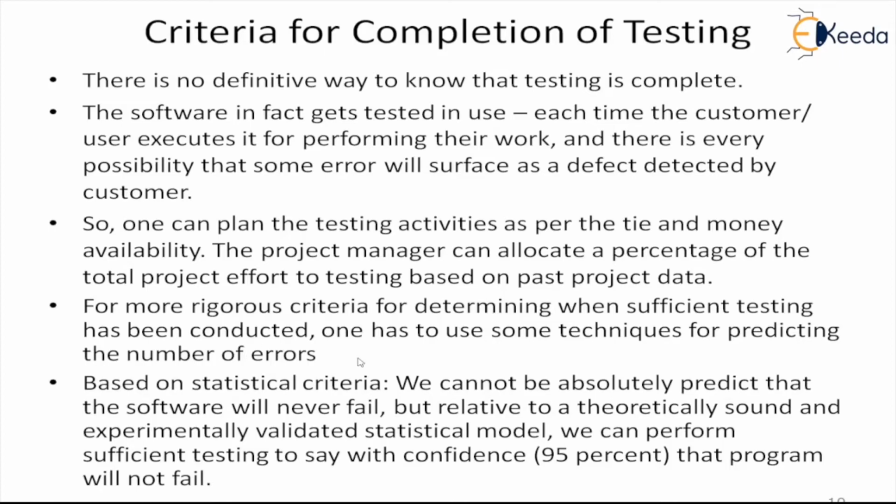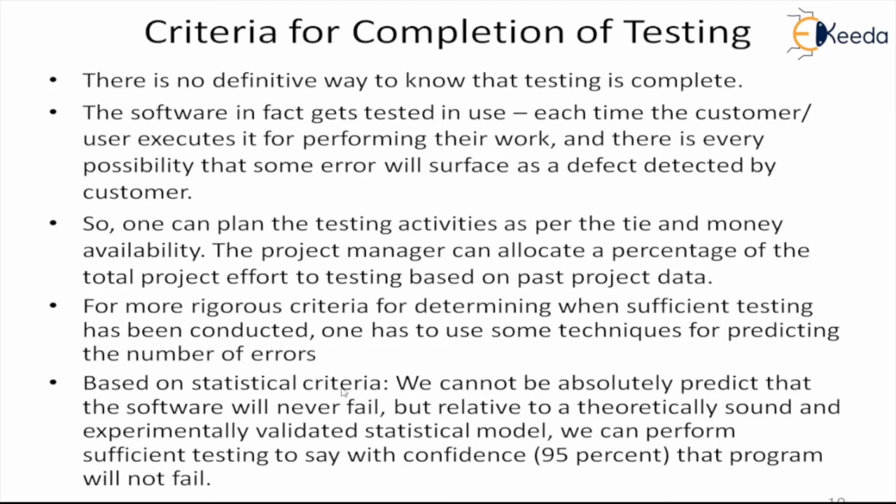Suppose N1 is my predicted number of errors, and N2 is the number of errors that I have recovered and fixed. If N2 approaches N1, almost very near to it, then we can say that we have reached a criterion to stop our testing.